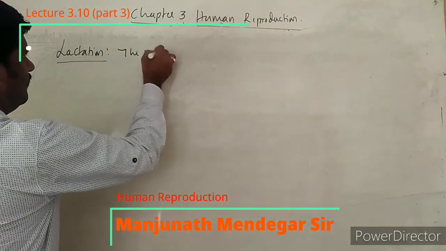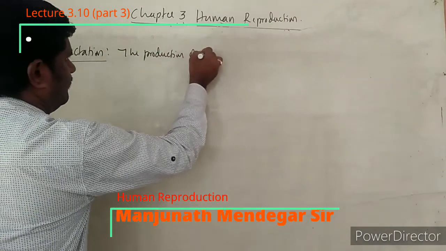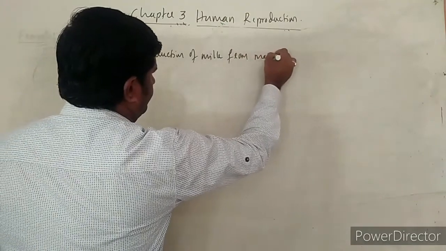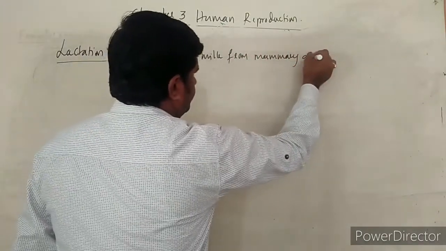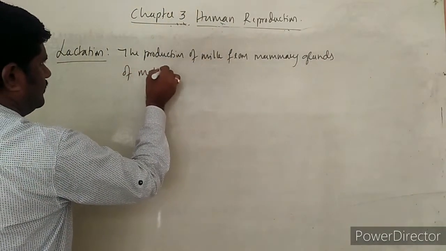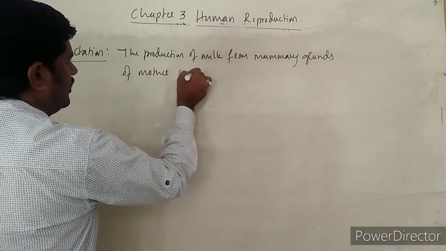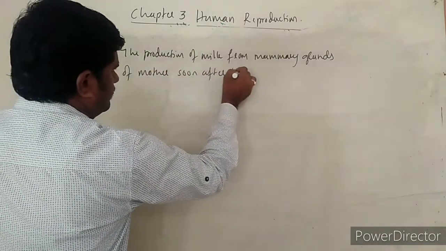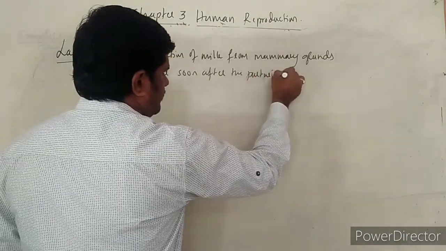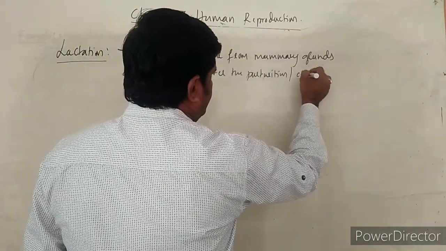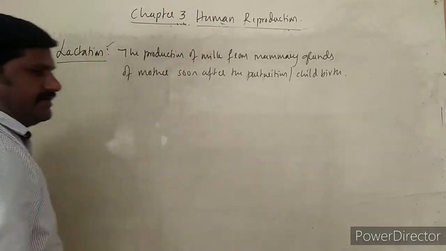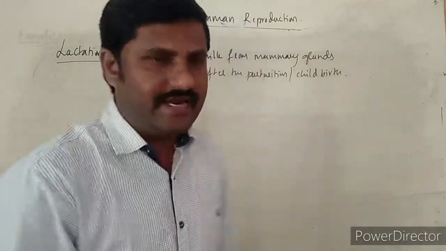The production of milk from mammary glands of mother soon after the parturition or childbirth is called as what? Lactation. Is called as lactation.